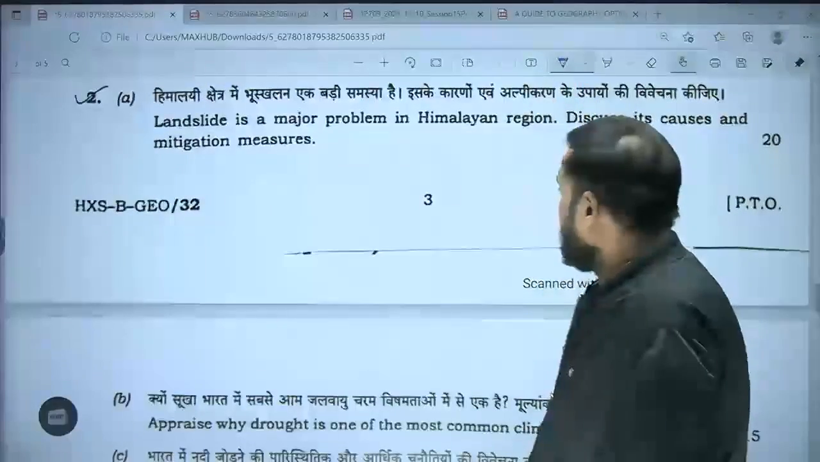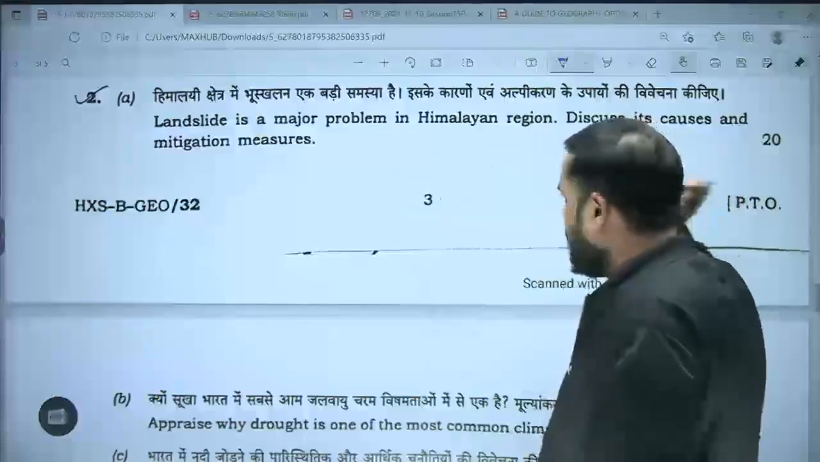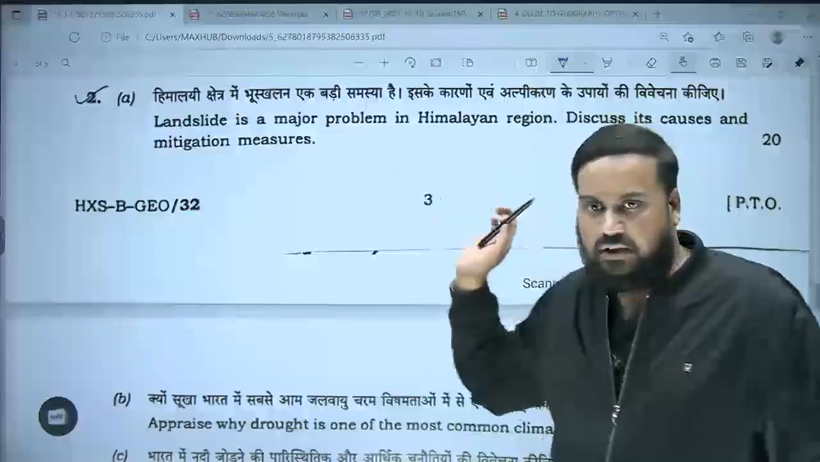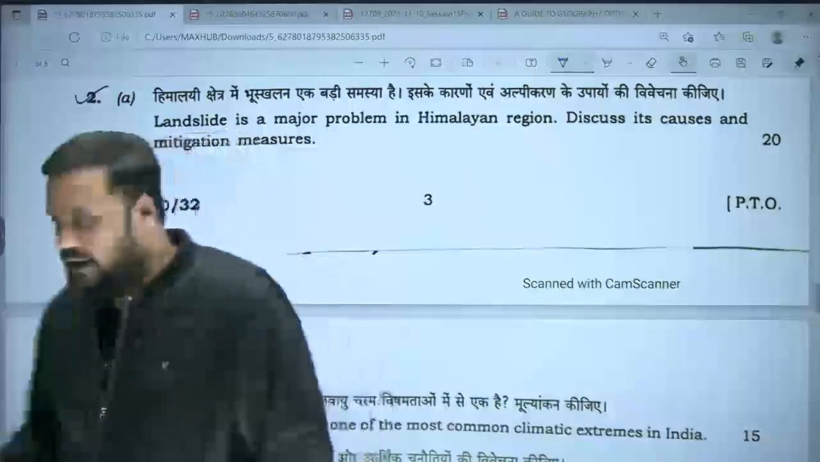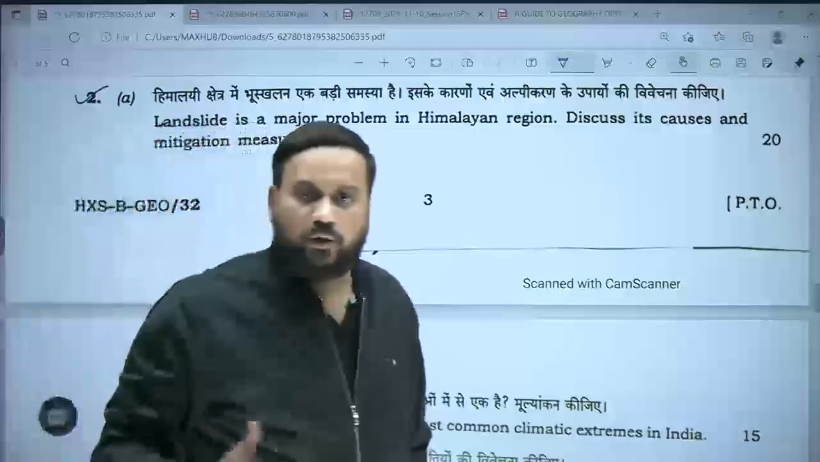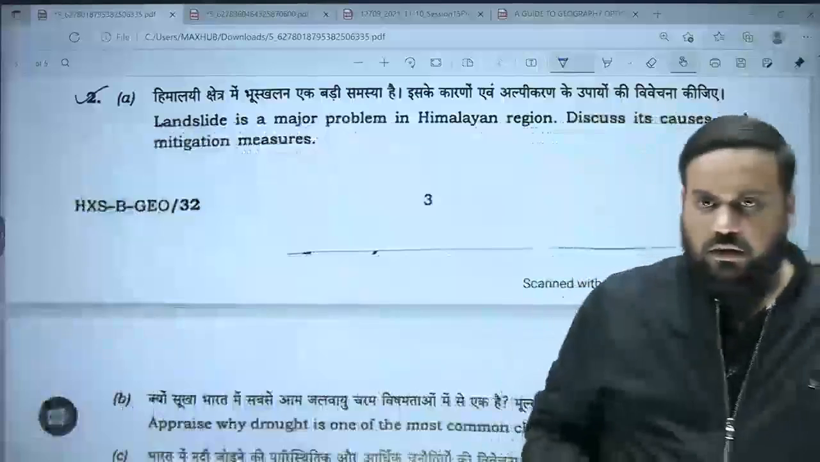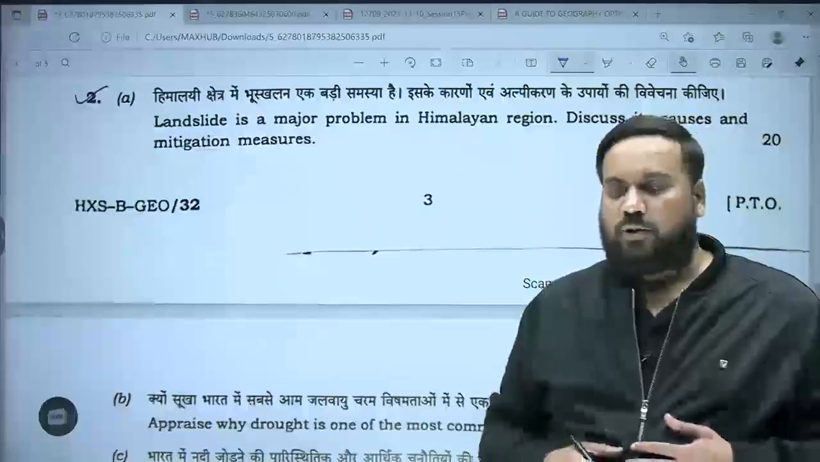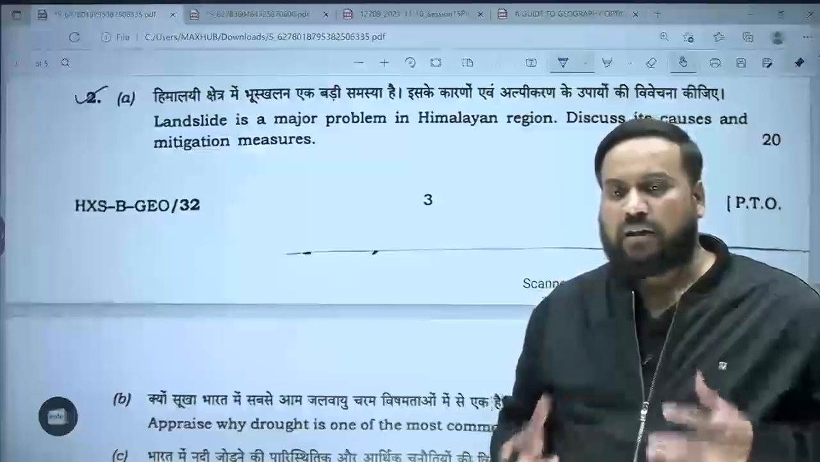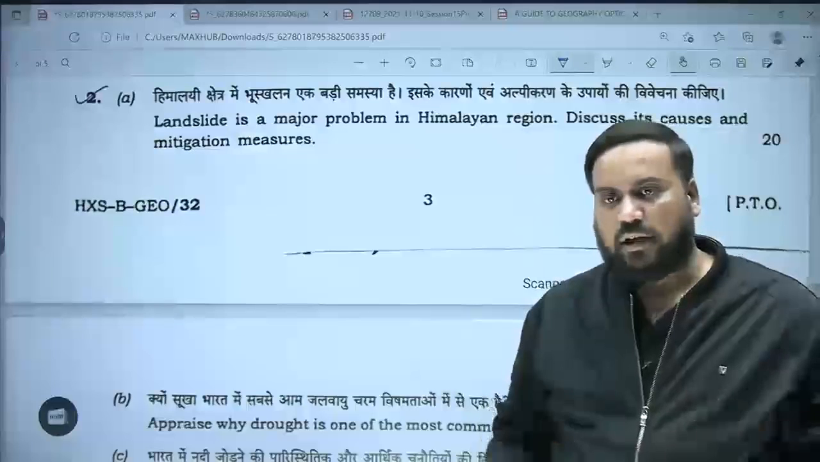Then question number 2, landslide is a major problem in Himalayan region. Discuss its causes and mitigation measures. Now, where paper 2 comes, I am less rigid about which questions you will choose when it comes to paper 2. Why? Because in paper 2, in today's pattern, the majority of questions do not have fixed answers. The majority of the questions require lots of creativity.